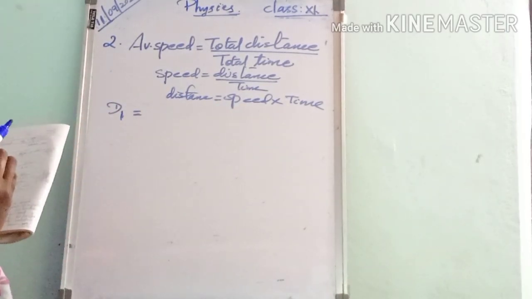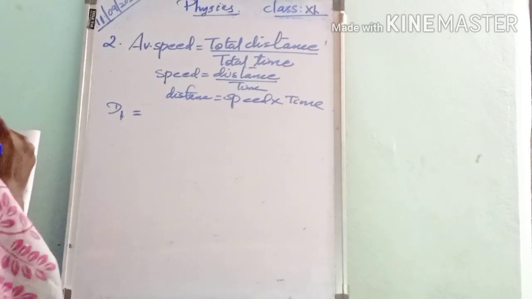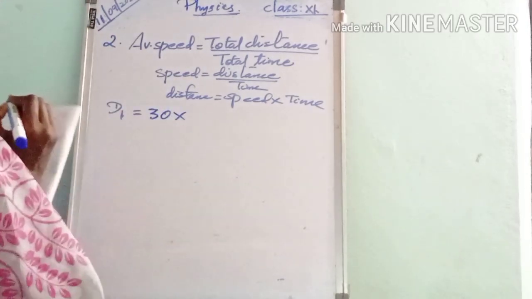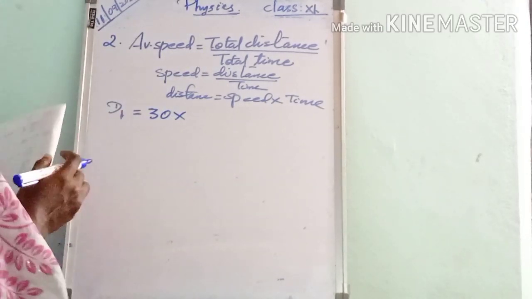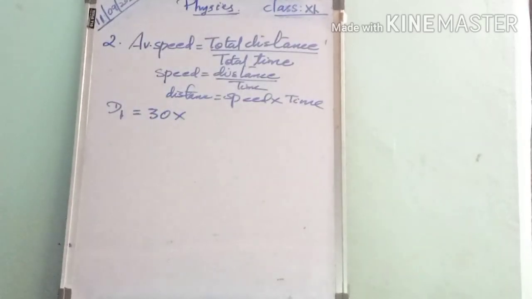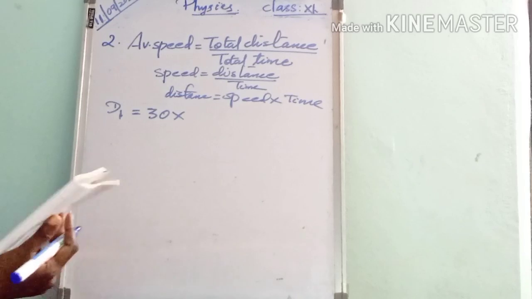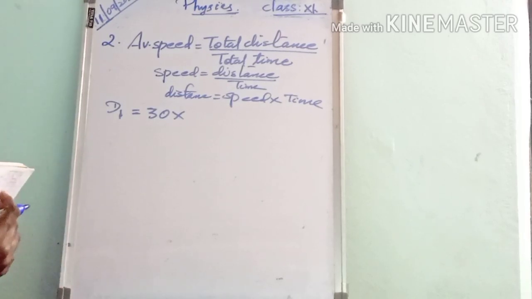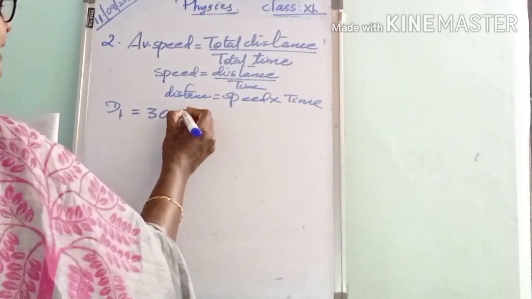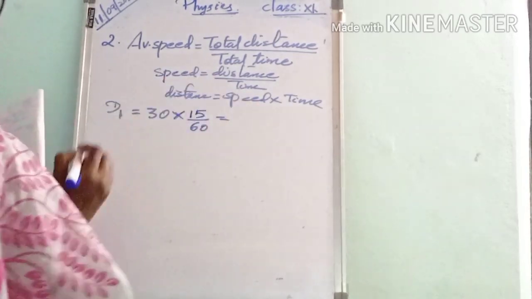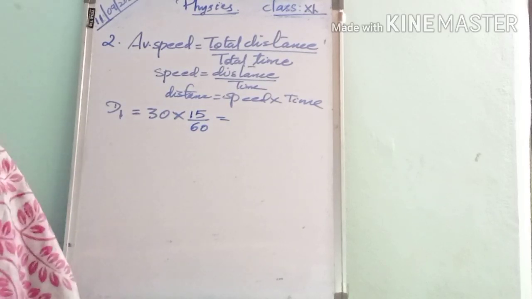In the first 15 minutes, the train travels with a speed of 30 km per hour. So the speed is 30, into the time, which is 15 minutes. But here we have to calculate the average speed in kilometer per hour, so we have to convert this minute into hour. How can we convert 15 minutes into hour? Divide by 60. So 30 into 15 divided by 60.